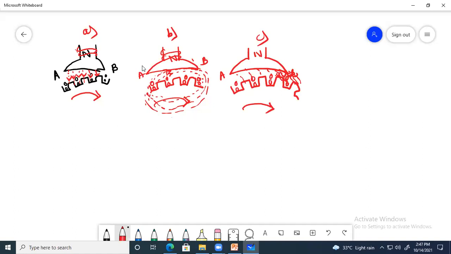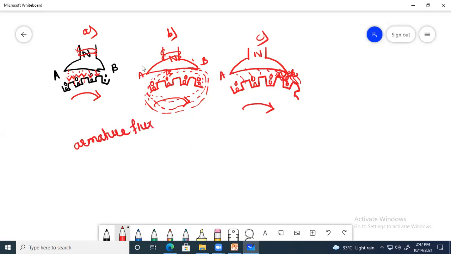Now the flux acting in the DC machine is due to the main flux, which is produced by the main pole. So this flux acts on the DC machine, and this is called the main flux. However, when current starts flowing from the armature conductor, at that situation the armature conductor will produce some flux. This is called the armature flux.